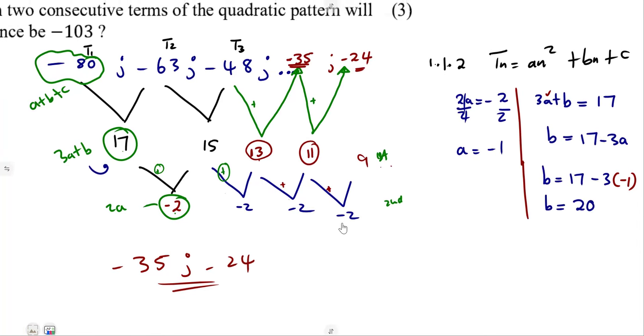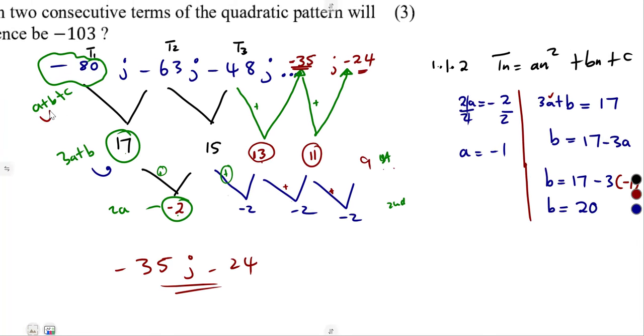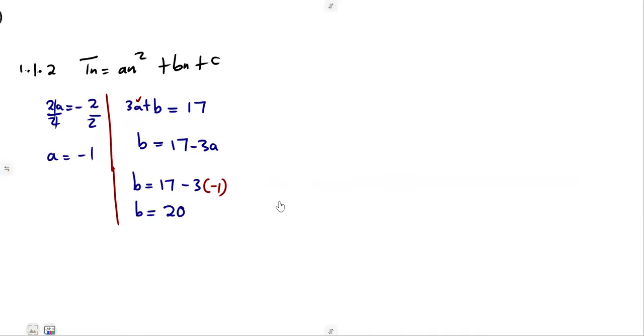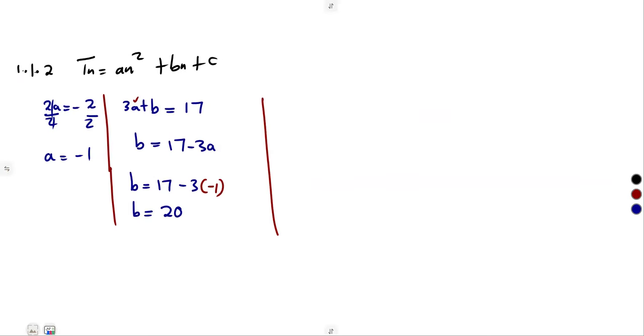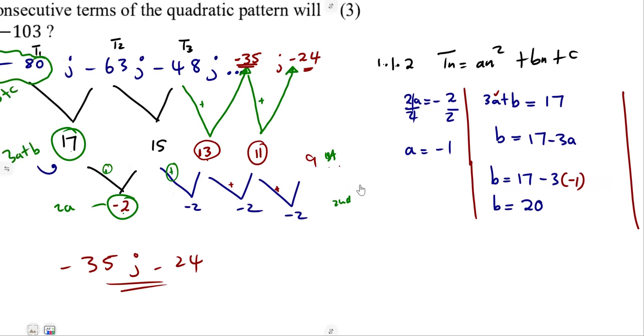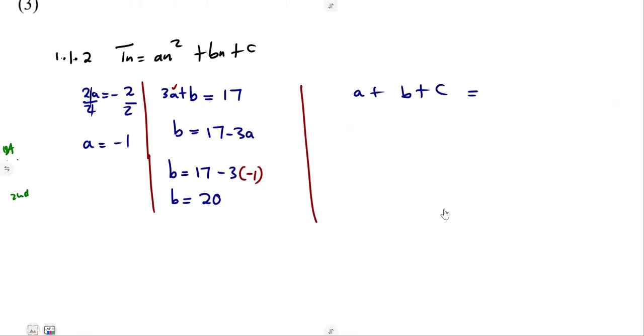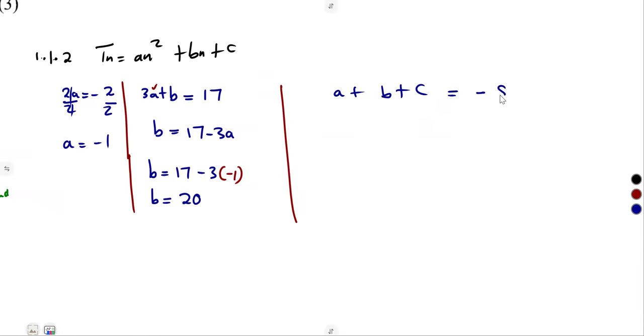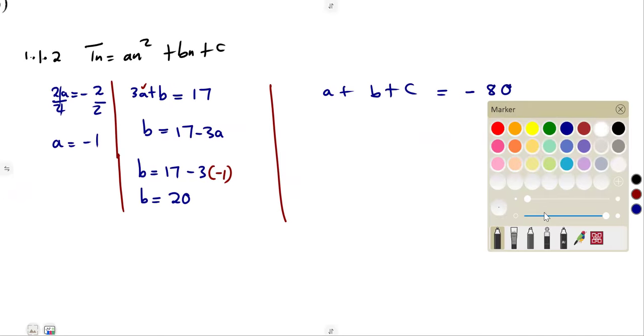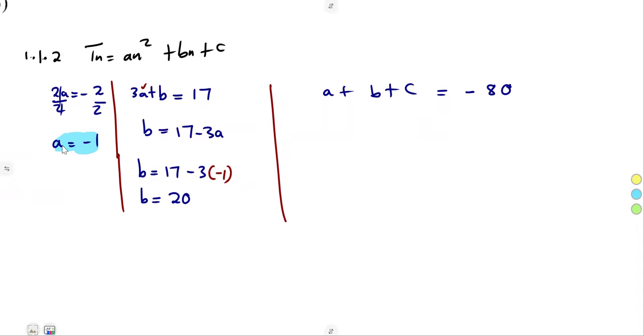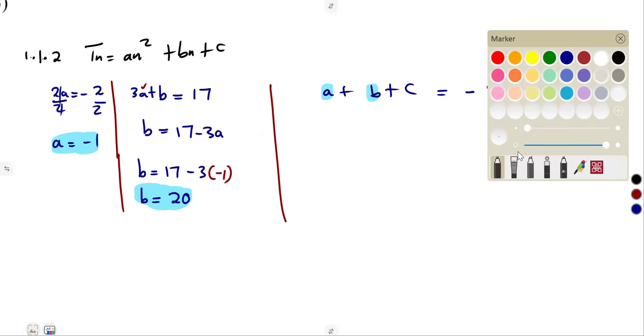To determine c, we can use the first part. a plus b plus c must give us T1, which is minus 80. So that's another equation that we are going to consider: a plus b plus c is equal to minus 80. With this, we can solve for c. Remember, we have got the value of a and the value of b. Since we have got these two, simply make c the subject of the formula.